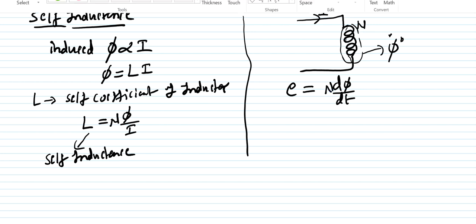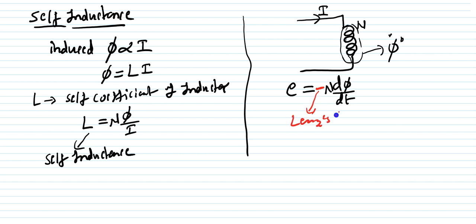But here I have to show this EMF with some negative polarity. What this minus is going to show is the polarity according to Lenz's law, because Lenz's law always defines that whatever EMF is induced in this coil opposes the cause. What is the cause here?